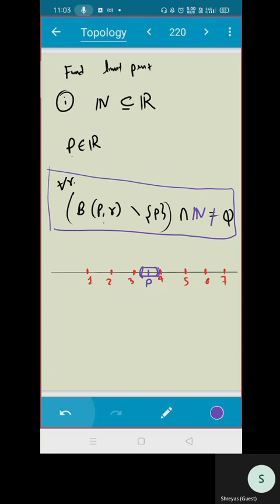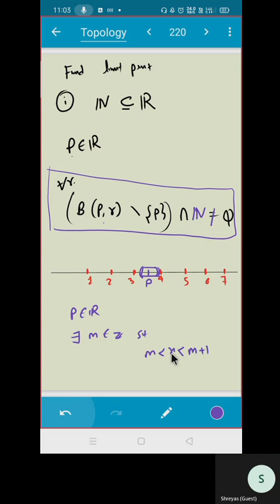Yes. Perfect. So can you give me an R such that this open ball does not contain any natural number? See, you know one thing, if your P belongs to R, then there exists some m belongs to integer, such that m is less than or equal to P is less than m plus 1.